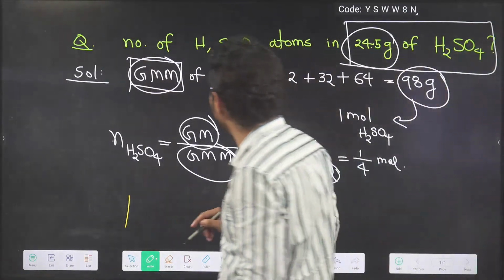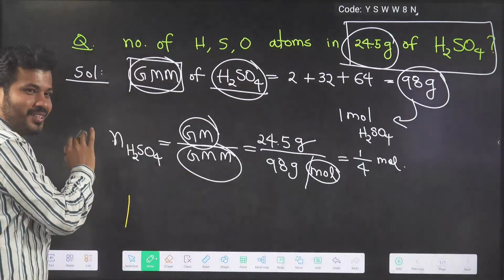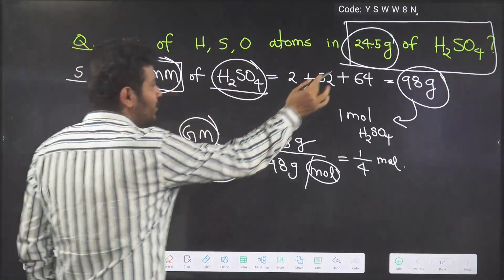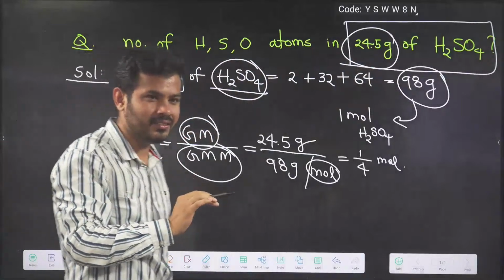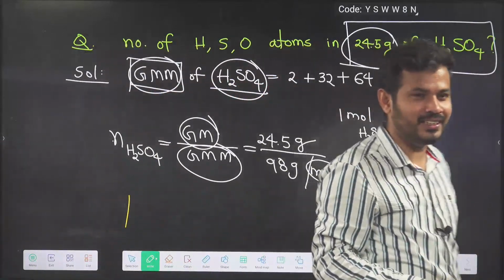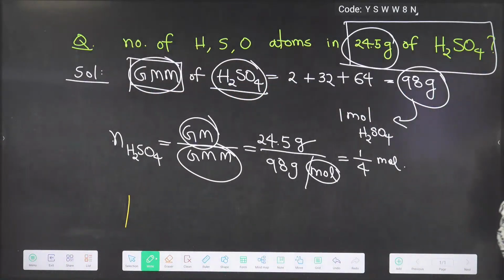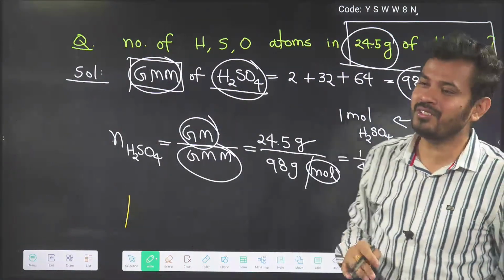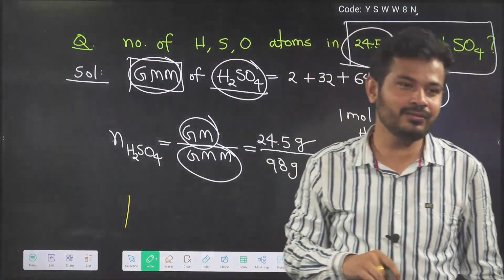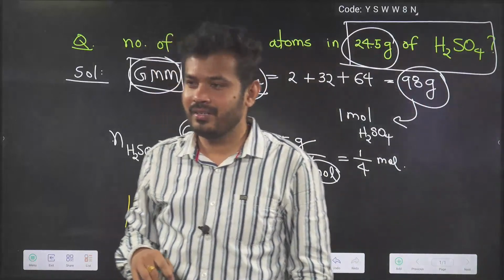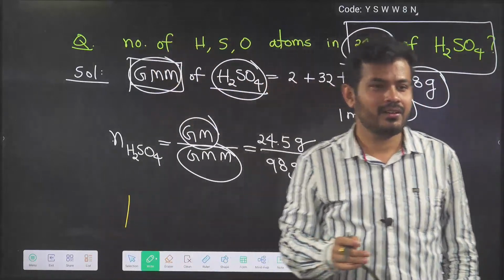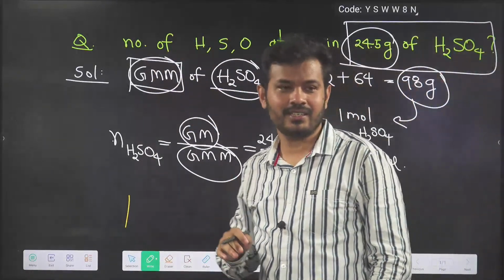Okay, let us solve this question first. We are stuck in this question. You see now, they are asking in 24.5 gram H2SO4 how many atoms are there. Is chemistry easy? Very easy. The only thing you have to do is remember certain things, like in certain cases we will have some exceptions. That part you have to remember. Except that, chemistry is very easy, right?